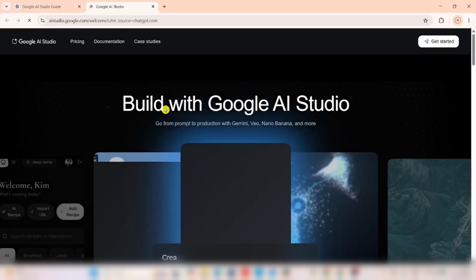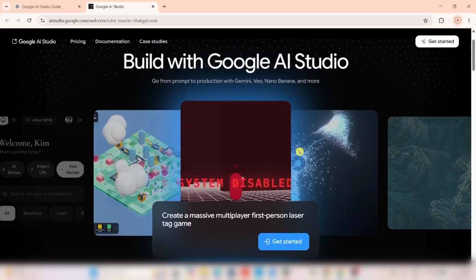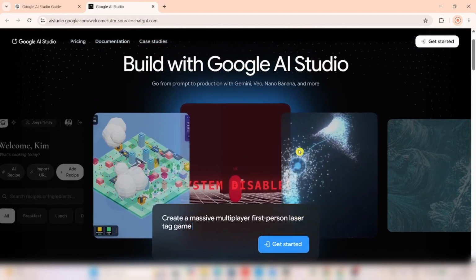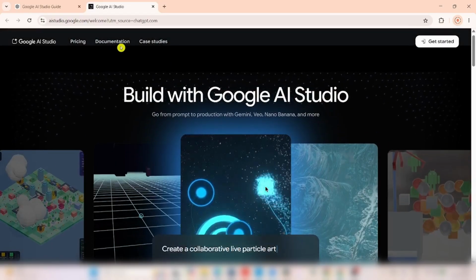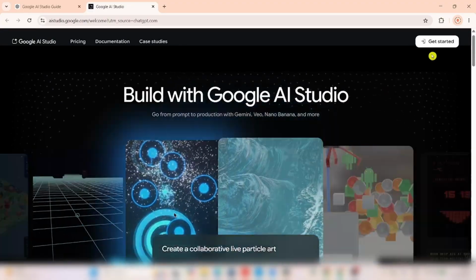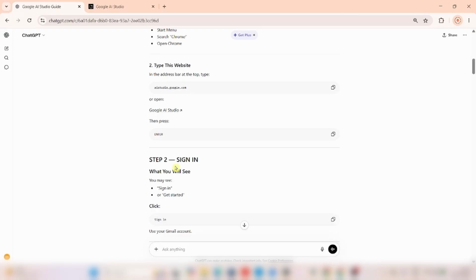Click on Google AI Studio. Exactly, so this is the home page of Google AI Studio. This is where it says Google AI Studio, pricing, documentation, case studies, build with Google AI Studio, get started. ChatGPT said you may see sign in or get started.